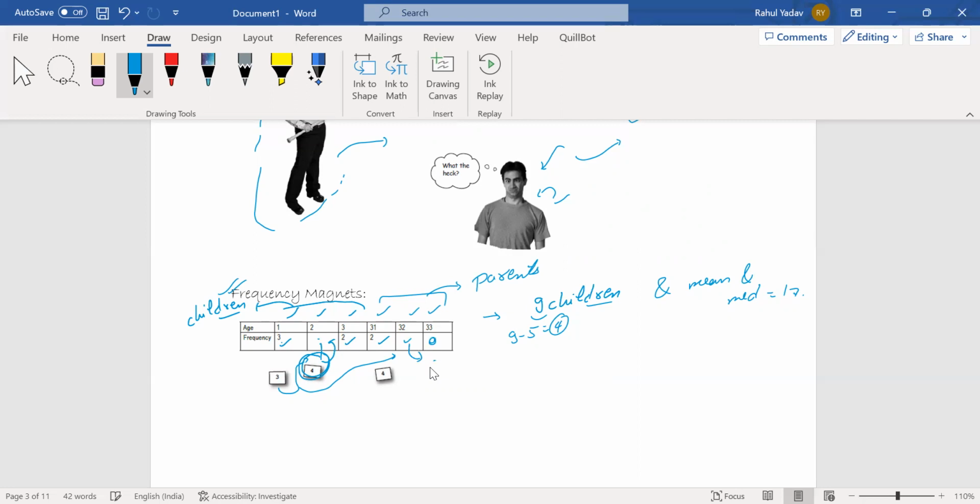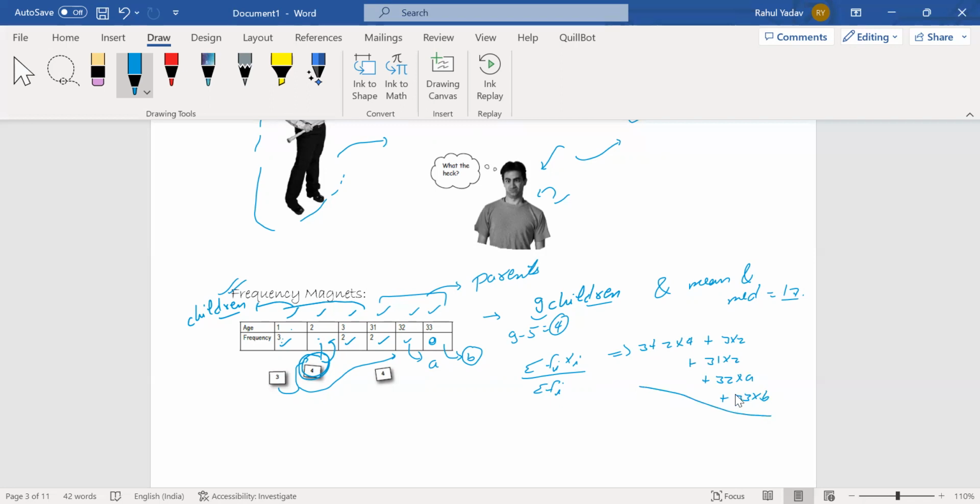If I assign the frequency A here and the frequency B over here, I know the mean value is 17. The mean is the summation of fi xi divided by the summation of fi. So we can calculate it as 3 plus 2 into 4 plus 3 into 2 plus 31 into 2 plus 32 into A plus 33 into B, divided by the total frequency.